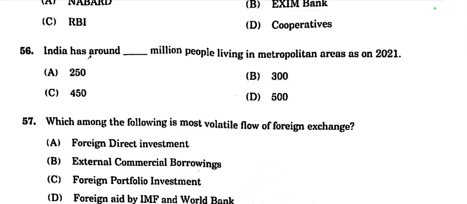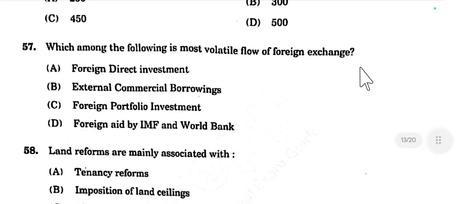Now it has increased. Then question number 57. Which among the following is the most volatile flow of foreign exchange? Foreign direct investment, external commercial borrowings, foreign portfolio investment, or foreign aid by IMF and World Bank.